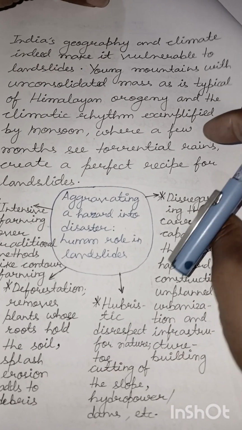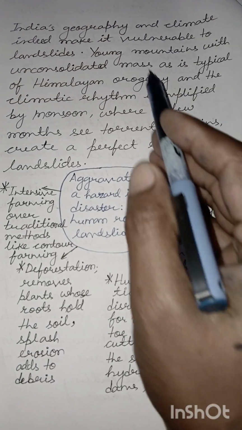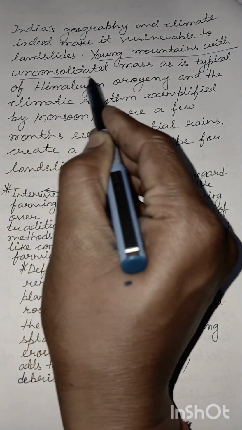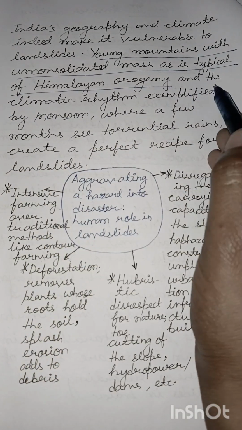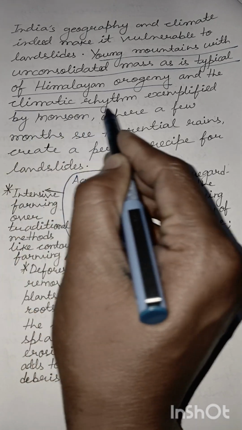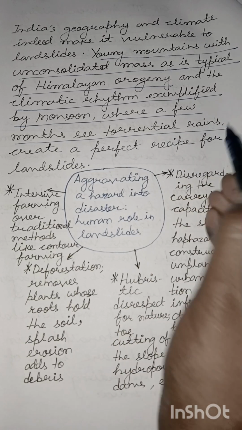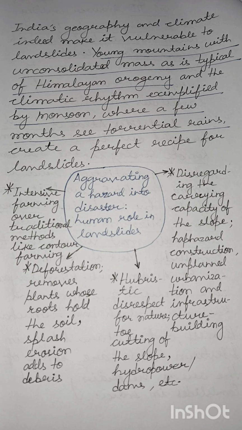Now the point is that India's geography and climate indeed make it vulnerable to landslides. Young mountains with unconsolidated mass, as is typical of Himalayan orogeny, that is the Himalayan mountain building process, and the climatic rhythm exemplified by the monsoon, where a few months see torrential rains. These create a perfect recipe for landslides. So the essential point is that India is vulnerable to landslides due to the nature of its geography and climate.